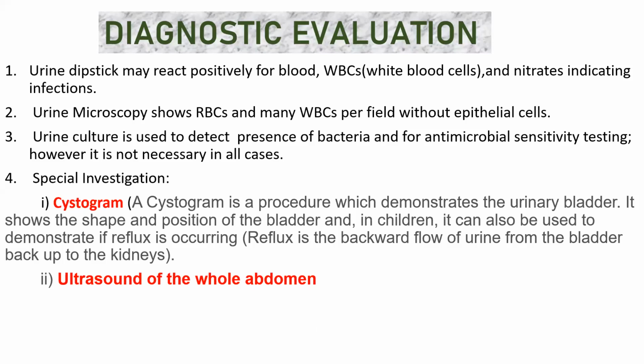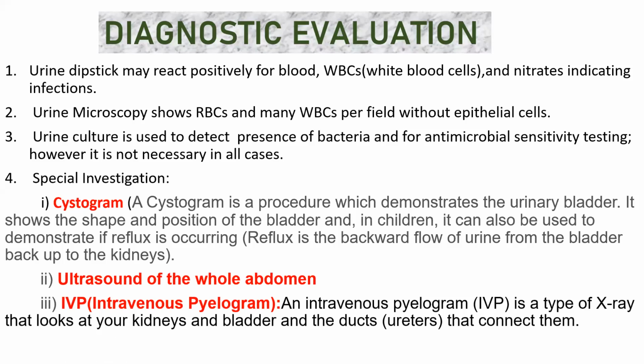Okay, next is ultrasound of the whole abdomen. Everybody knows ultrasound. You can also do the ultrasound of the whole abdomen in order to diagnose the urinary tract infection patient. Okay, next is IVP. I stands for intravenous and P stands for pyelogram. Intravenous pyelogram is a type of X-ray that will look at your kidney and your bladder and the duct, that is ureter.